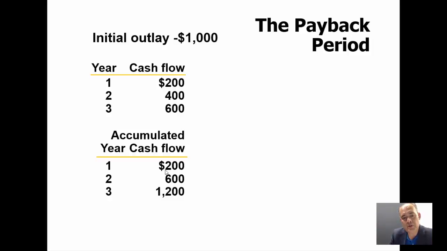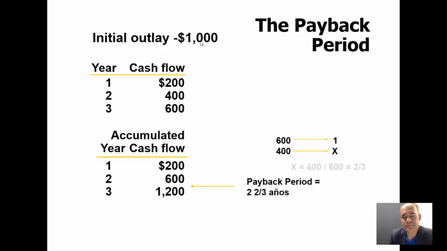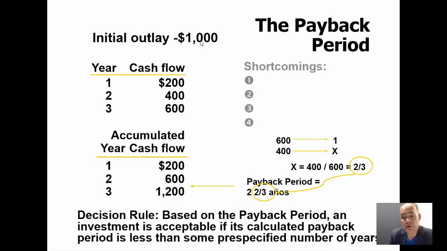So for the first year we have $200, for the second year we have $600, which is 200 plus 400, and for the third year we have 200, 400, and 600, which is $1,200. It is absolutely clear that at one point during the third year we are going to recover the $1,000. So how can we calculate this? The only thing we need to do is to run a simple interest rule.